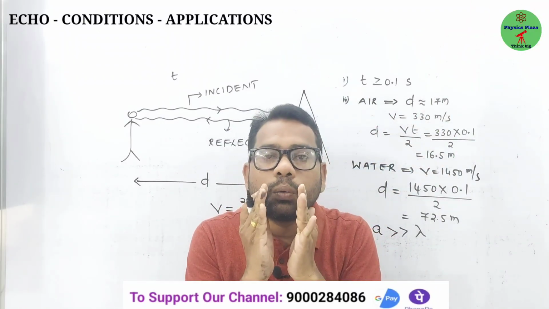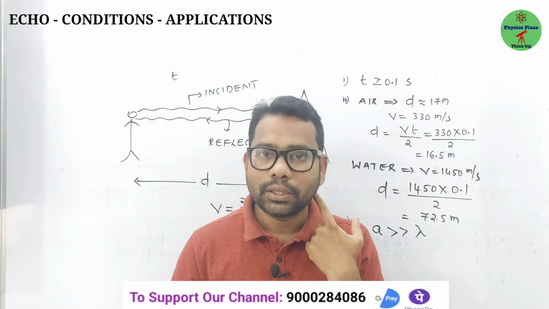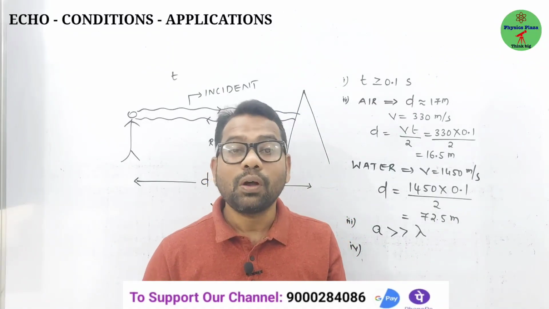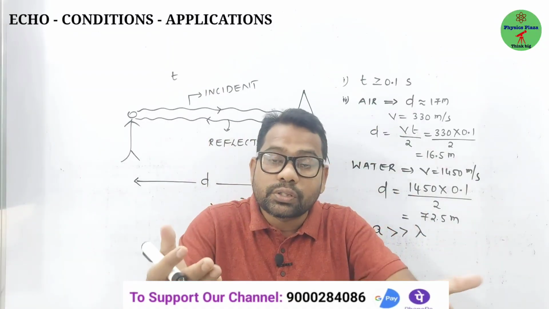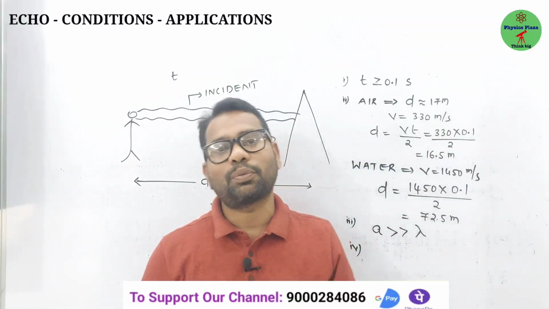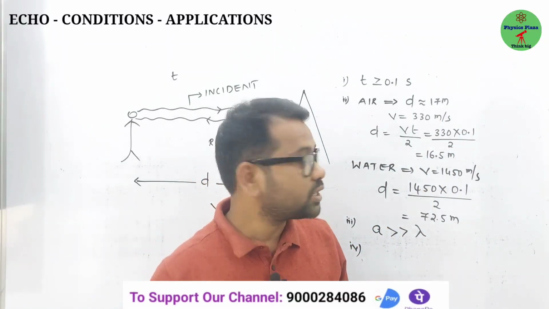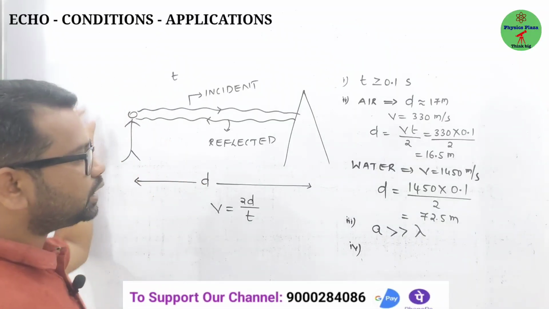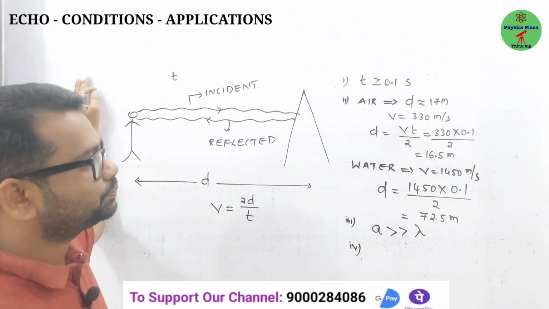If I say hello slowly, can I hear the echo? Not at all. So the sound produced should have enough intensity to get reflected back properly. Clear? Fine, children. So these are the conditions for echo. Just copy it.